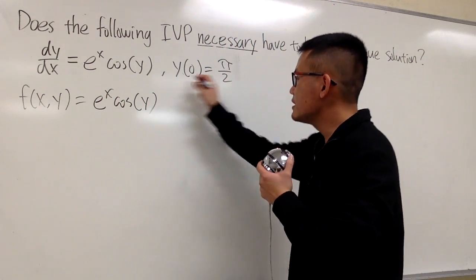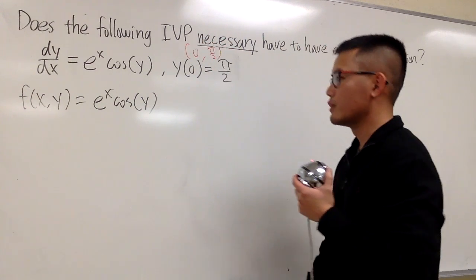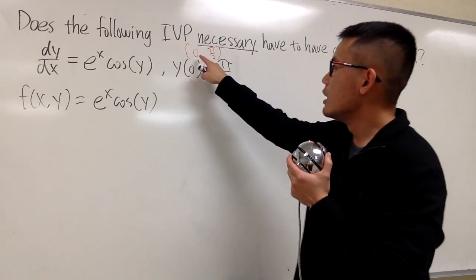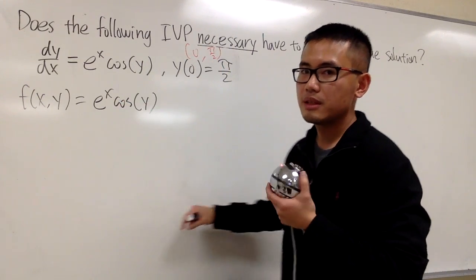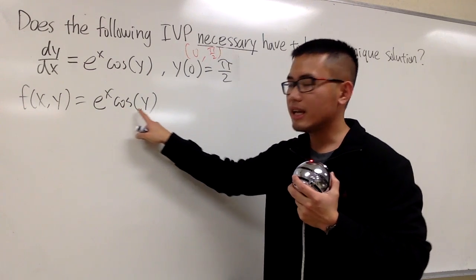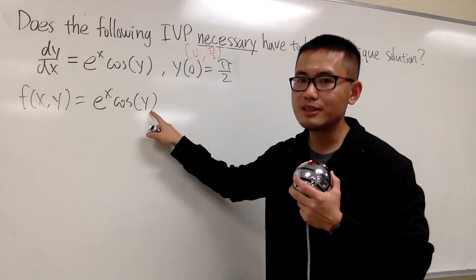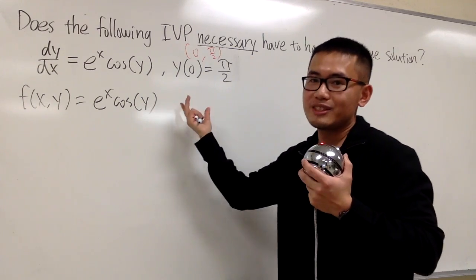And now, here's the point, right? This is 0, and we have the y value is pi over 2. And let's see. If I plug in 0 into x, e to the 0 is good. It works. And if I plug in pi over 2 into y, cosine of pi over 2 is 0. But it's a nice number. And all in all, it works, right?